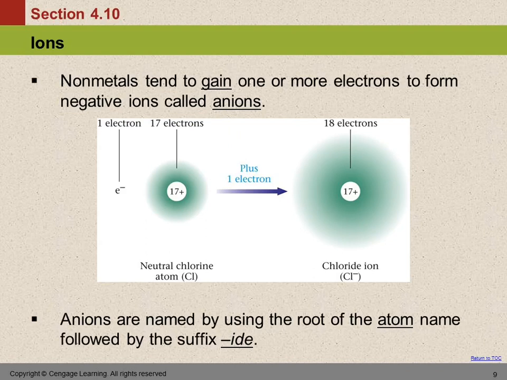When we name an anion, we do change the name a little bit. So this listed here, this is the neutral chlorine atom. Chlorine is the name of the element. When it's a negative ion, we change the ending. So chlorine becomes chloride. You take the element name and you change the ending to "ide." Okay?